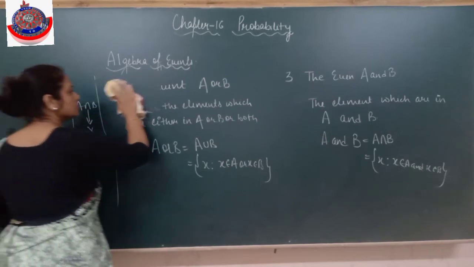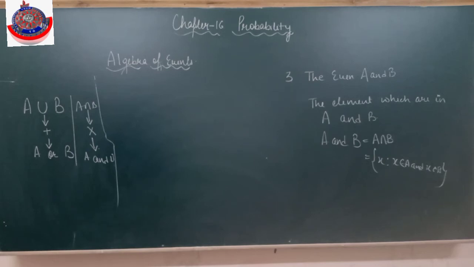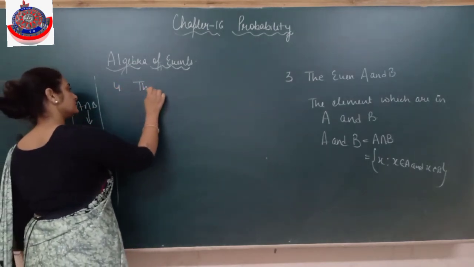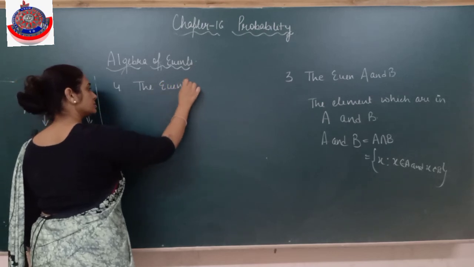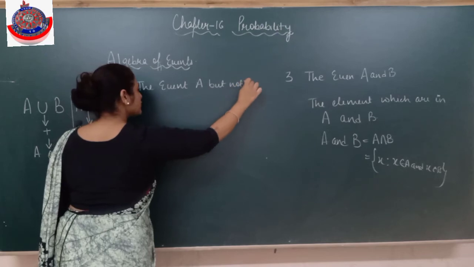Now, the fourth one, that also you have done in sets. The event A but not B. Do you remember what we denoted it by?